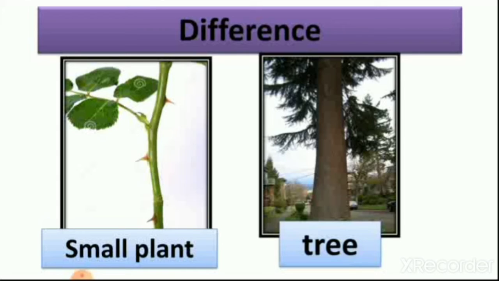The small plant has a small stem, while trees have a big and strong stem. You can see the stem of the rose plant is very thin, while the stem of the tree is very big. So that is the difference between a small plant and a tree.